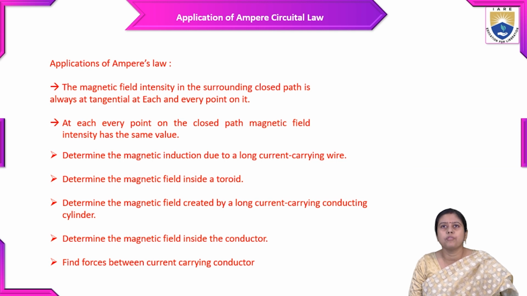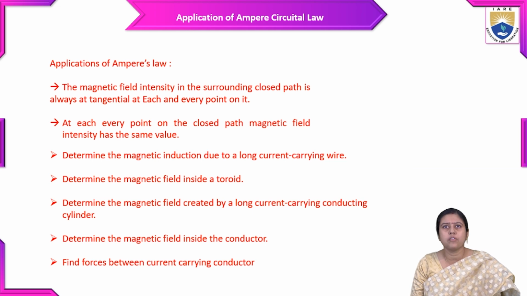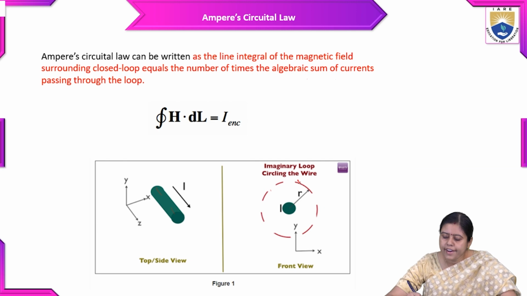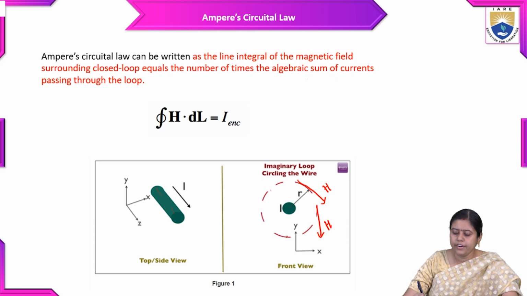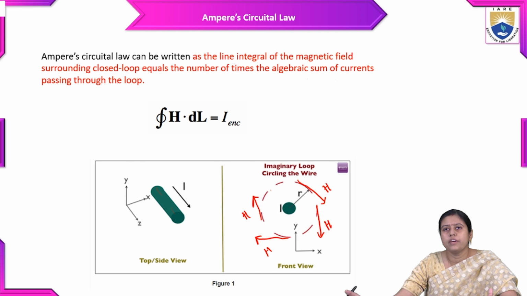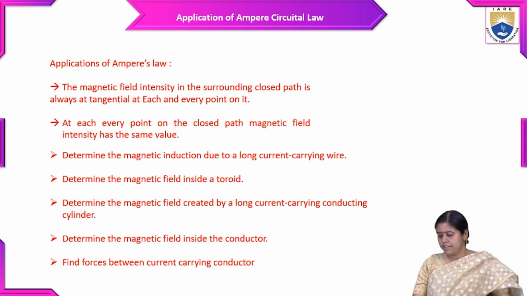The first and foremost application is that the magnetic field intensity in the surrounding closed path is always tangential at each and every point on it. What does it mean? In this circle, the direction of the magnetic field intensity H is always tangential at each and every point. So the first point is clear, I think.